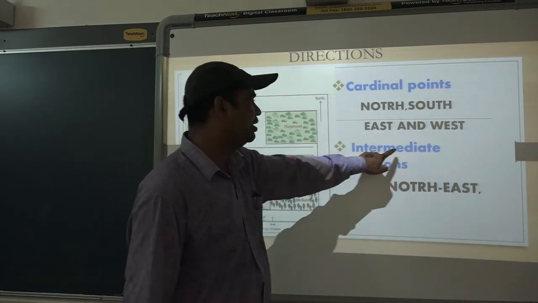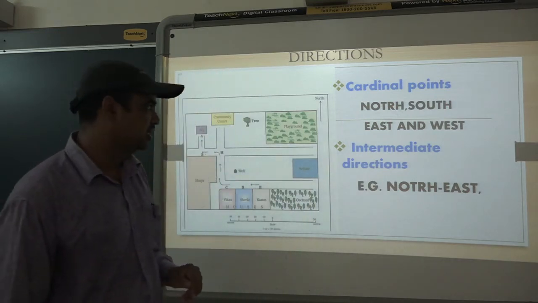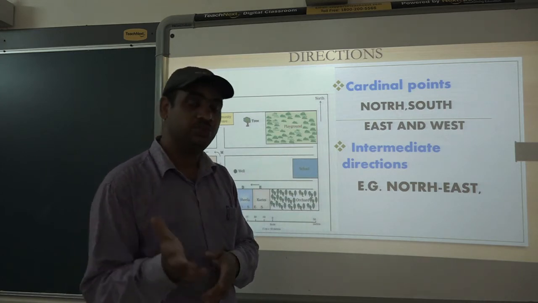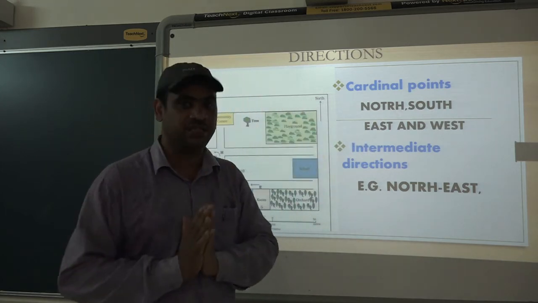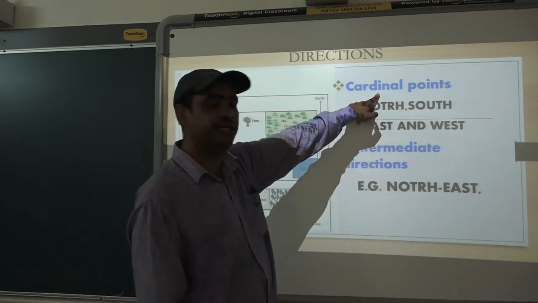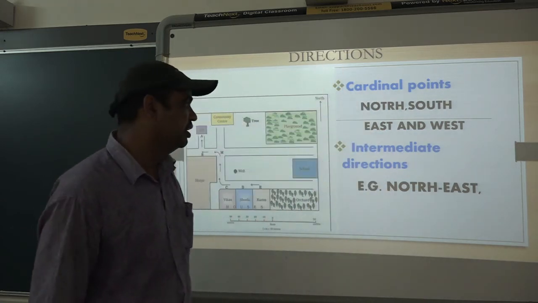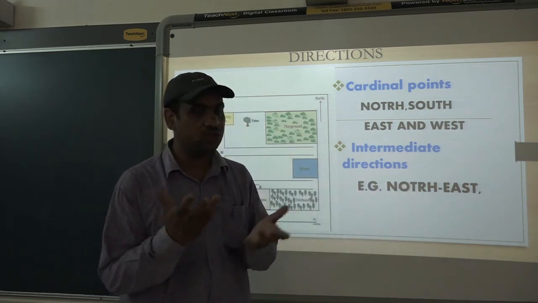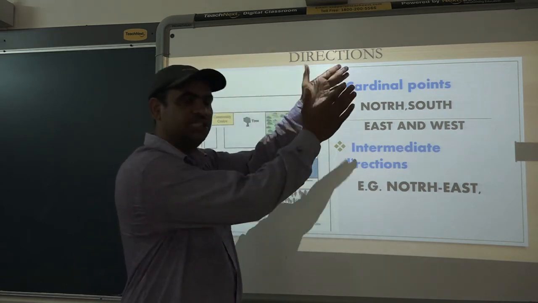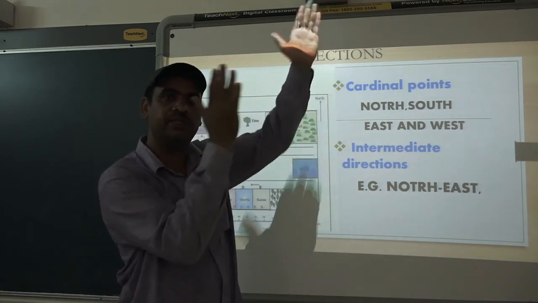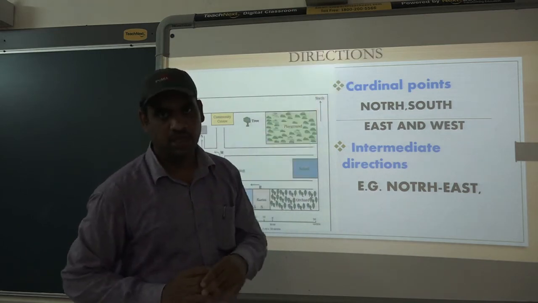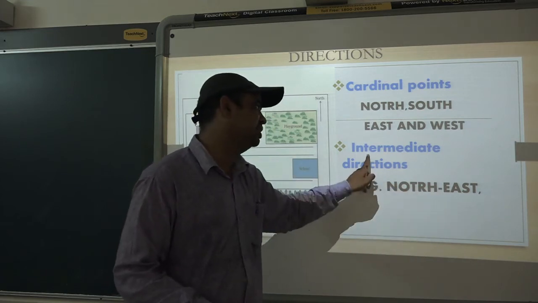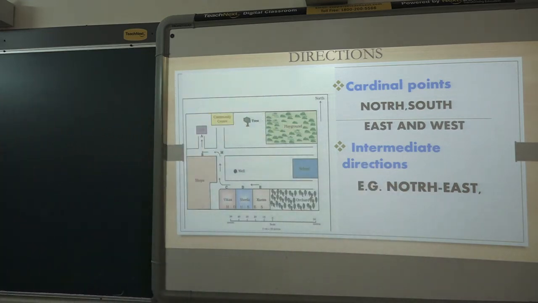And then intermediate directions. Intermediate directions are the directions which are between 2 main directions. The directions which are between 2 major directions, or main directions, or cardinal points, are known as intermediate directions. For example, the north-east. Where can north-east be? Between north and east. The area between these 2 directions is known as north-east, and that is an intermediate direction.